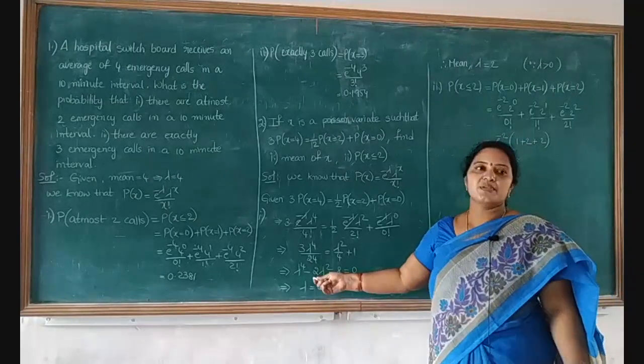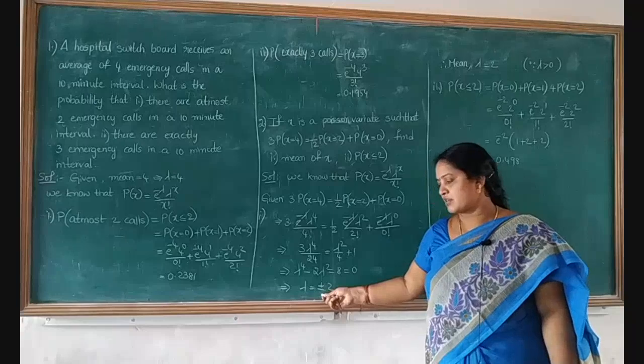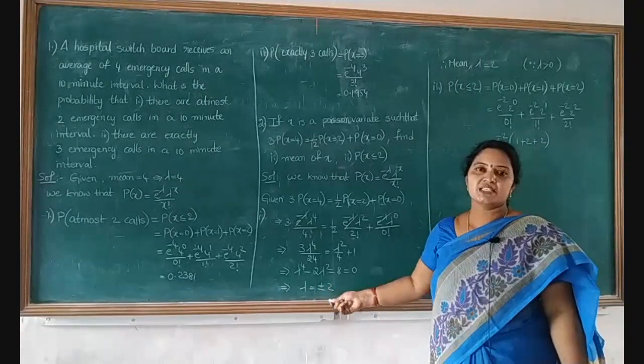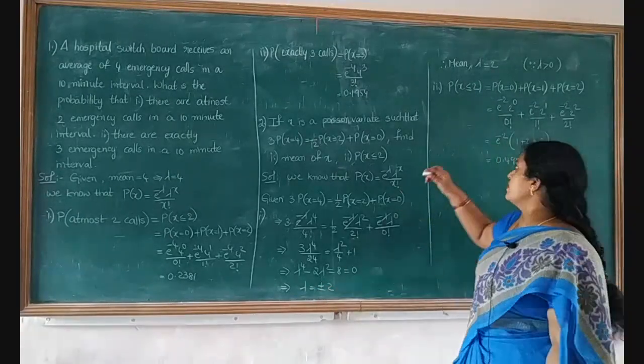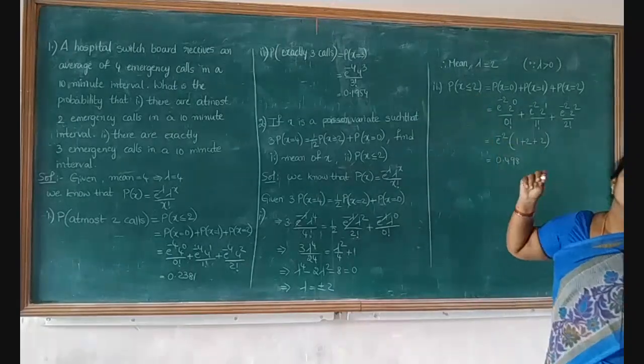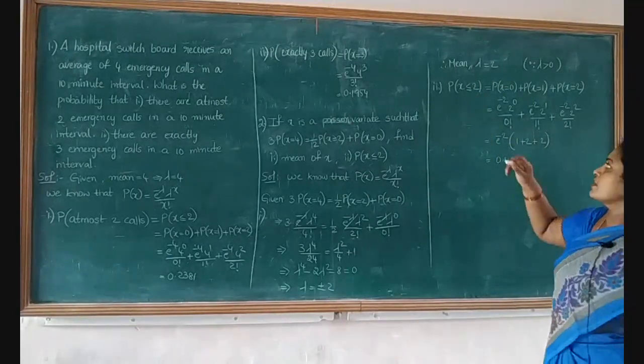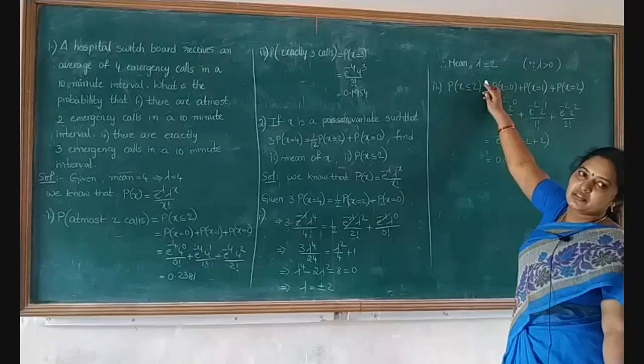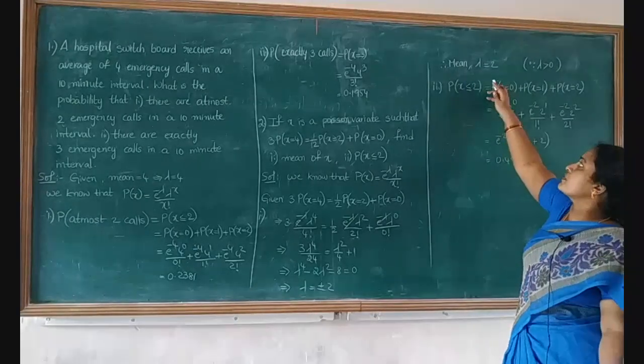So 2 roots are complex roots. So we have considered only lambda equal to plus or minus 2. But we know that always lambda must be greater than 0. Therefore we have to take mean, that is lambda, equal to 2.